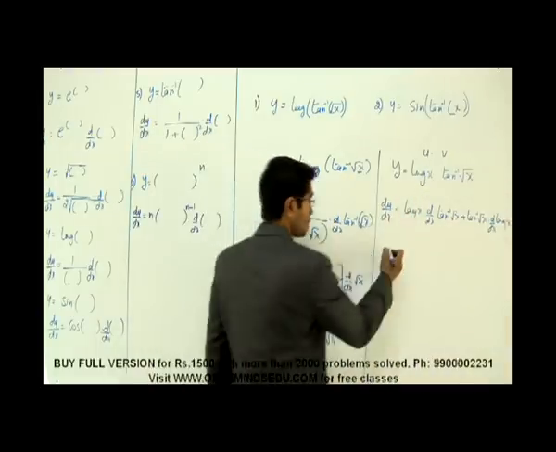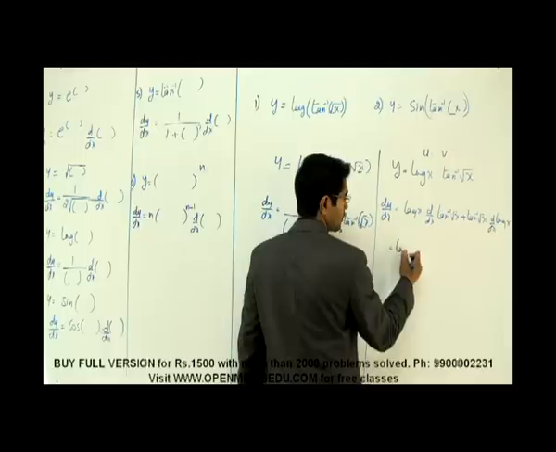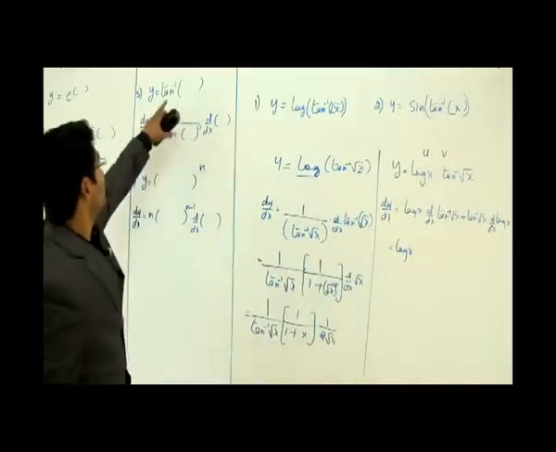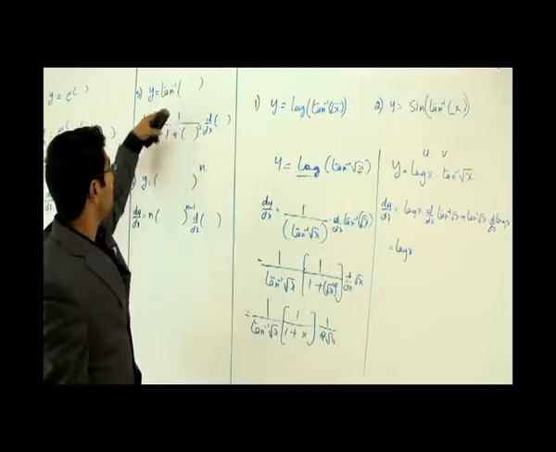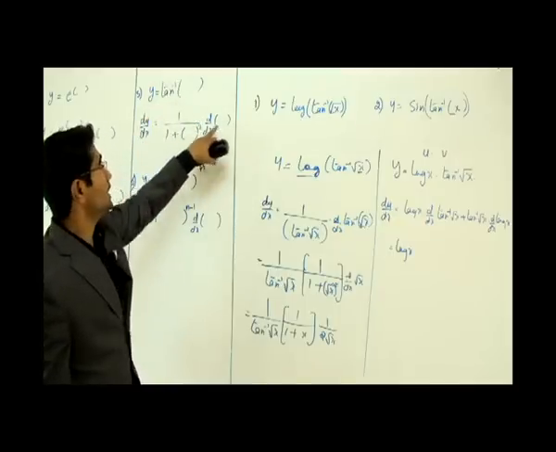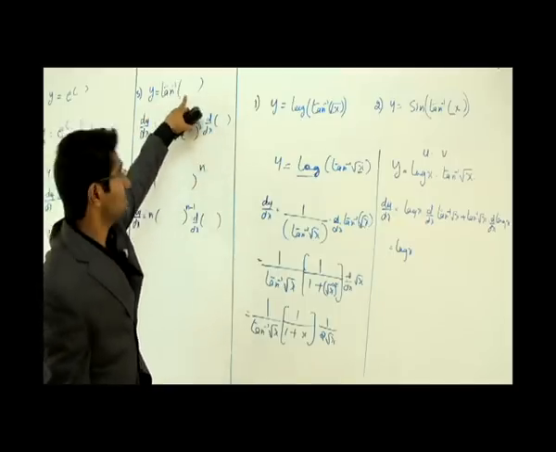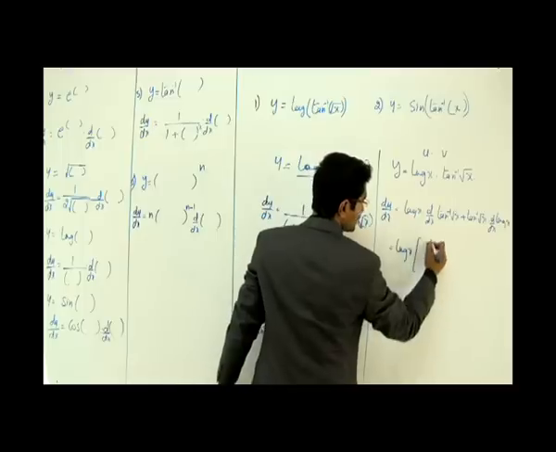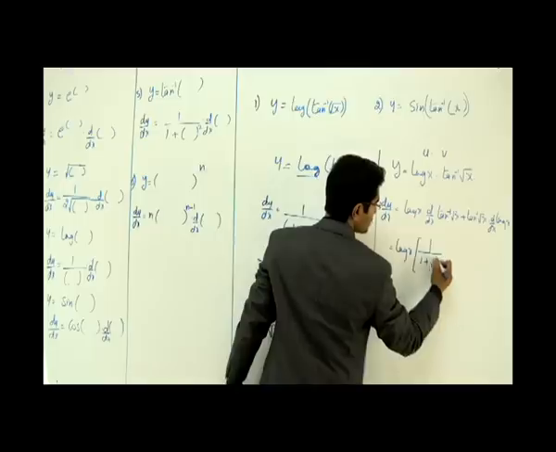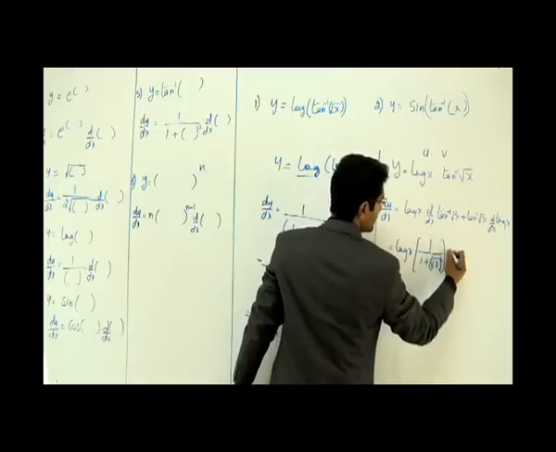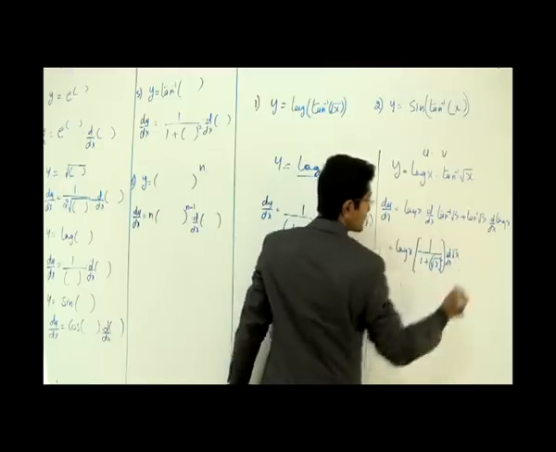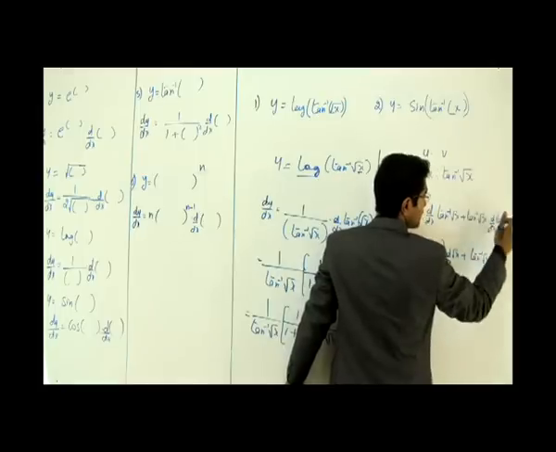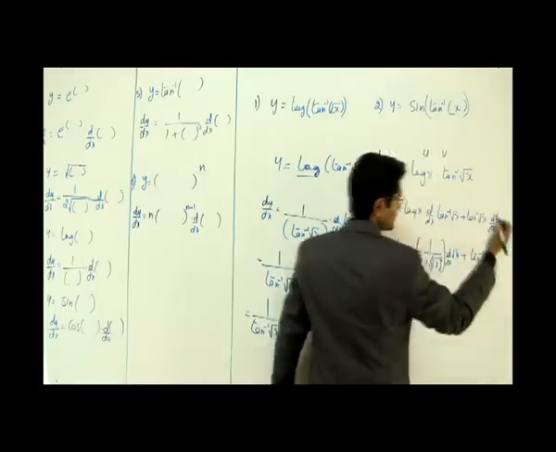Now let's see what to do. There's no differentiation sign, just write off log x into differentiate tan inverse of root x. Again, come back to this. Tan inverse of whatever function goes like what? 1 by 1 plus whatever function whole squared into differentiation of that function. In this case, what do you have here? It is root x. So I'll just follow the format. That is 1 by 1 plus root of x whole squared into d by dx of root x. And that's how it goes. Plus tan inverse of x, I'm not differentiating, no sign here, but I'm going to differentiate log x, that is 1 by x, and that's it.